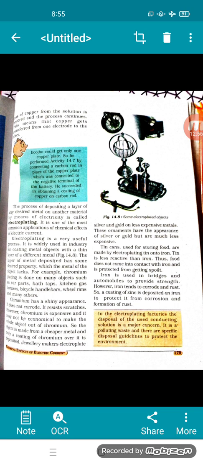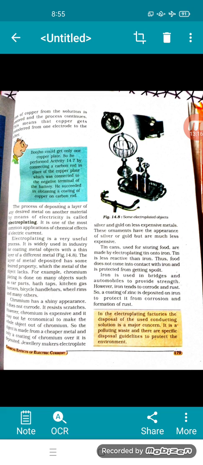For example, chromium plating is done on many objects such as car parts, bathtubs, kitchen gas burner, bicycle handlebars, wheel rims and many others. Chromium has a shiny appearance. It does not corrode. It does not rust. It resists scratches.